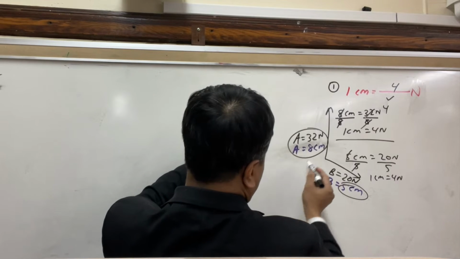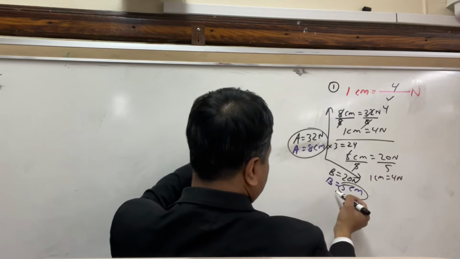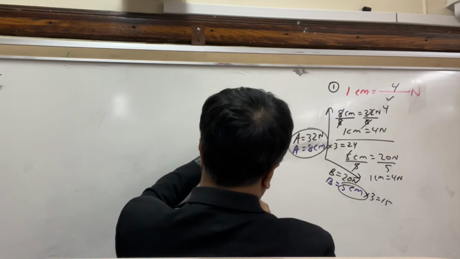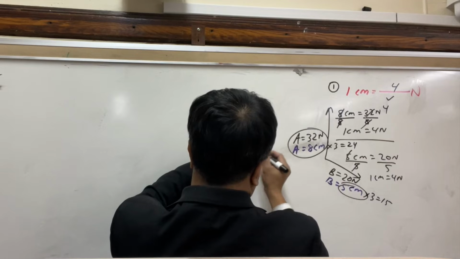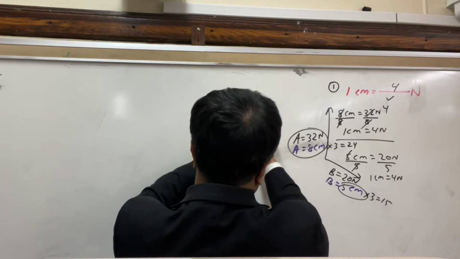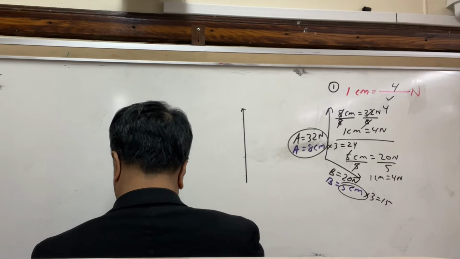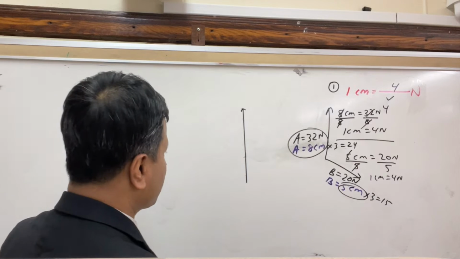First vector is 8. I'm going to multiply it by 3. So 24. This next vector is 5. I'm going to multiply it by 3, so 15 Newton. So the first one is 24 Newton. I'm going to exactly have 24 Newton, no more, no less.